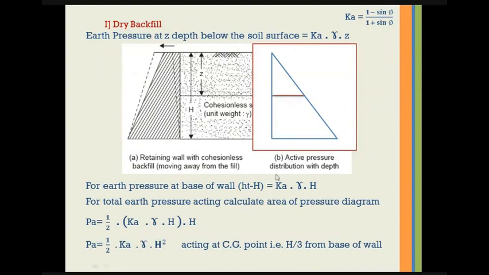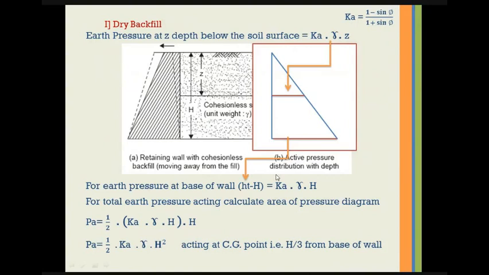Suppose we want to calculate the earth pressure at depth Z. So for this case, we will consider the unit weight of the soil, multiply it with the depth Z at which we want to determine the earth pressure, and multiply it by the coefficient of active earth pressure. Similarly, as we gradually increase the depth, the calculation at the base of the wall: if we consider the bottom of the wall, the earth pressure will be K into gamma into total H.